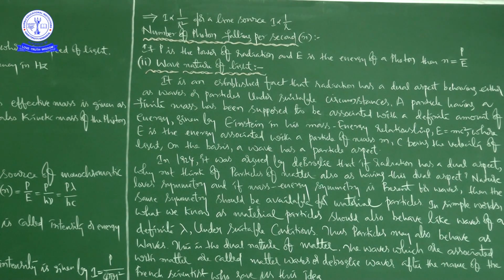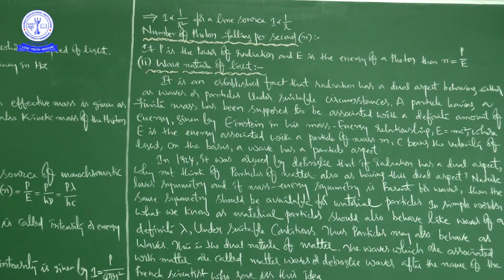Next, a particle having a finite mass has been supposed to be associated with a definite amount of energy, given by Einstein in his mass energy relationship, E is equal to mc square, where E is the energy associated with a particle of mass m and c is the velocity of light.